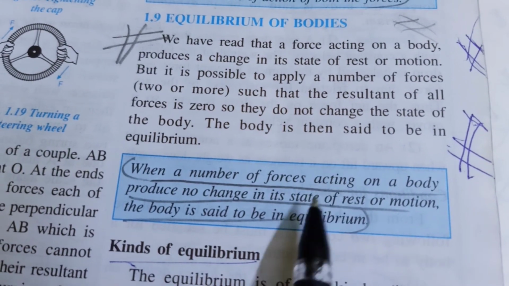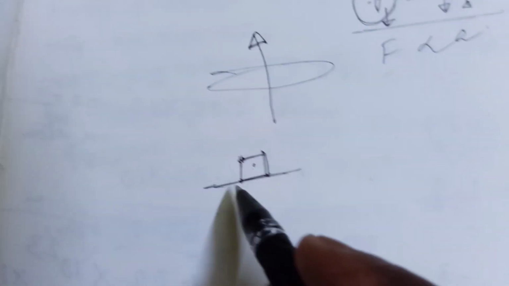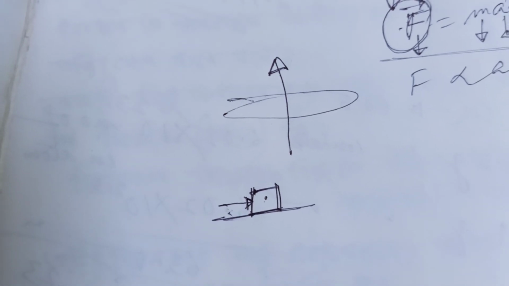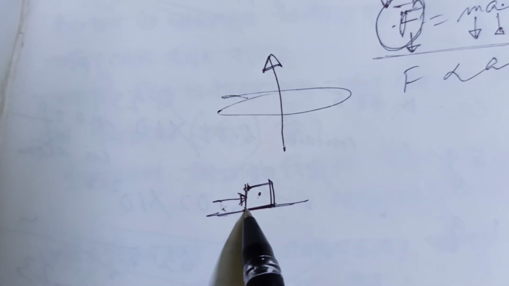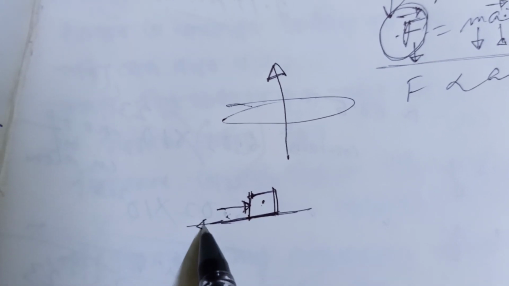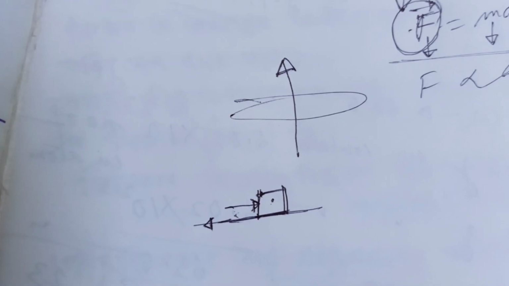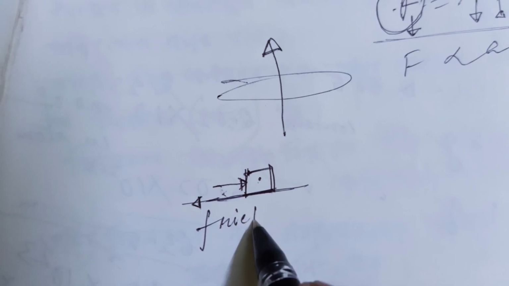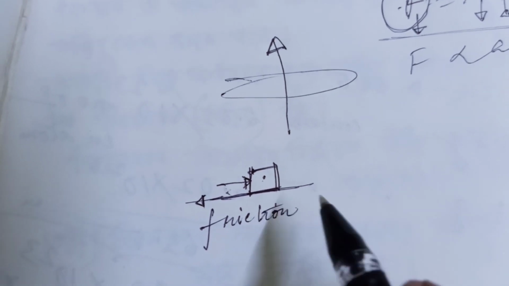when a number of forces acting on a body, so if we applied a force along this direction, then the immediate retarding force, that is frictional force, comes into play.